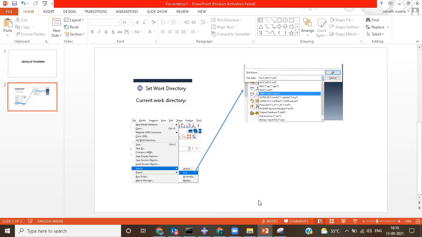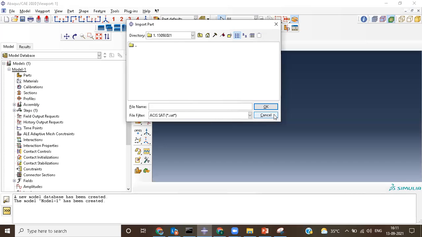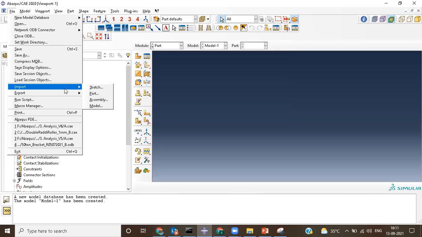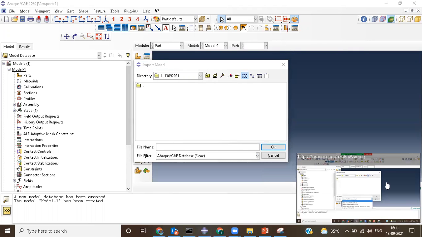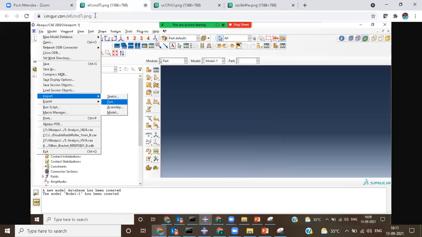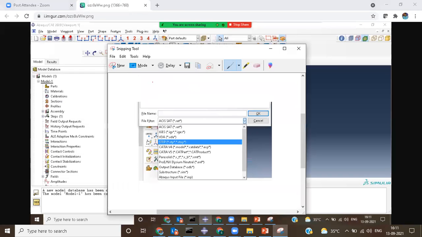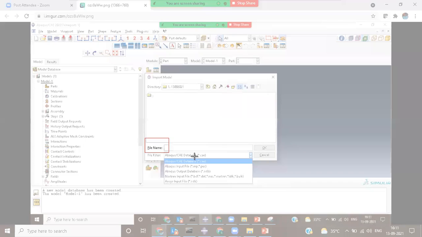Okay, so other things we have again: sketch, assembly, the model. When you have a part, these are the file formats that you are able to import. But when you have something like an import model and you click on this model, these are the things that you are able to use.